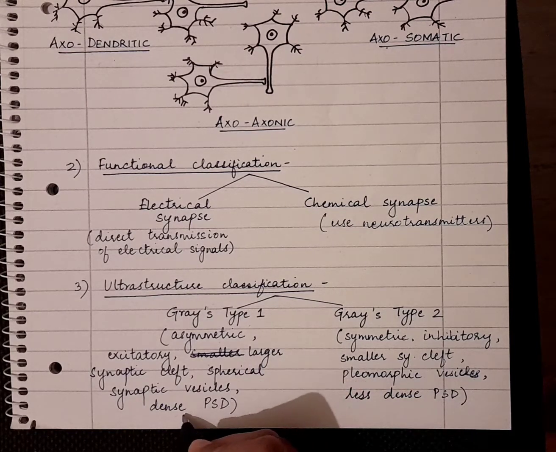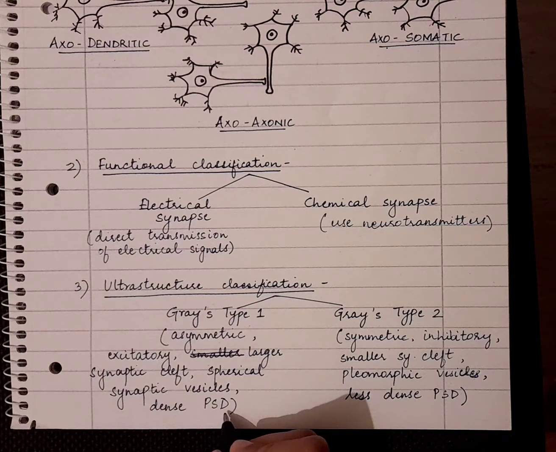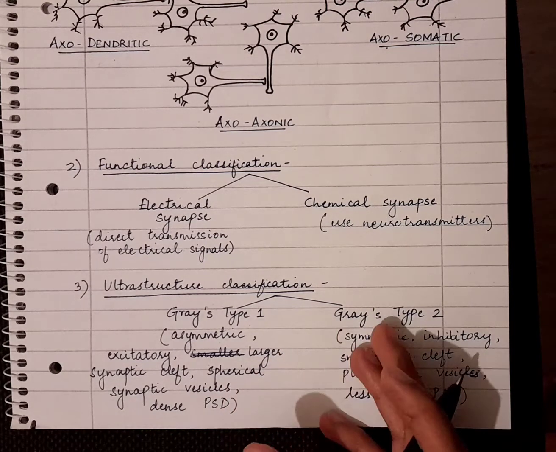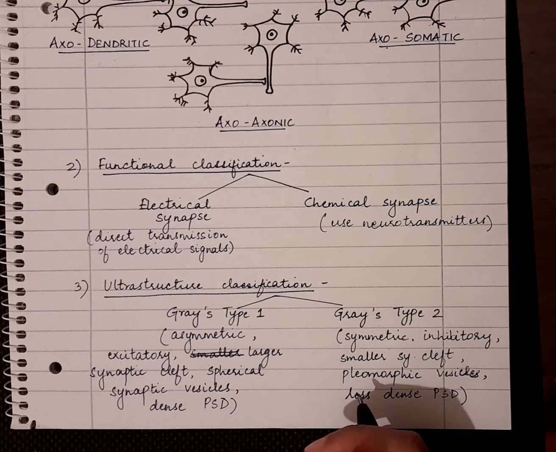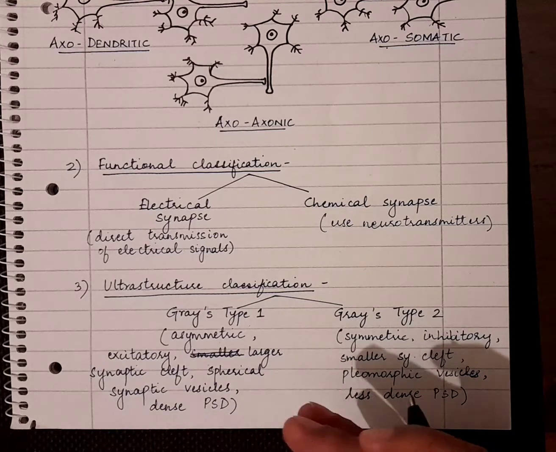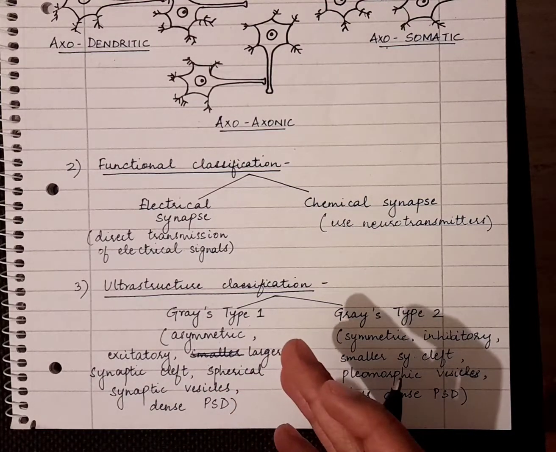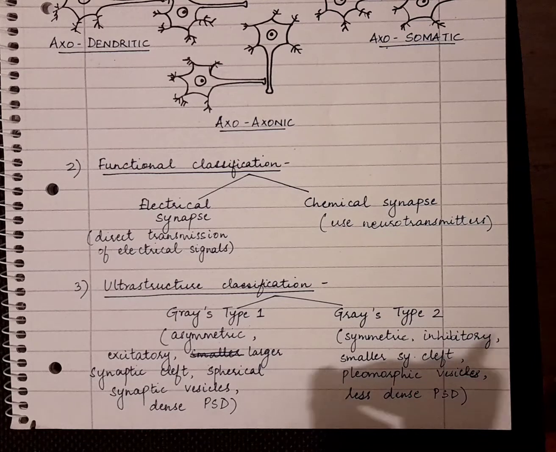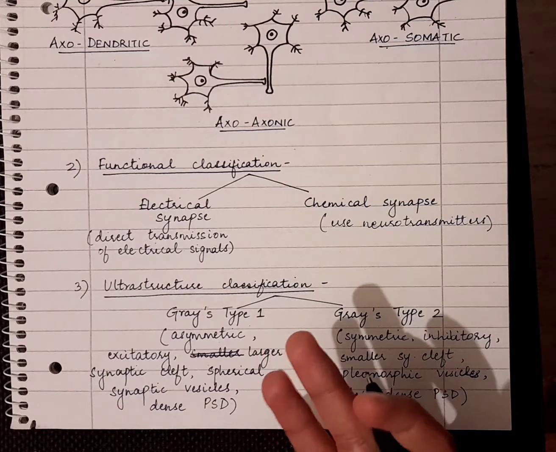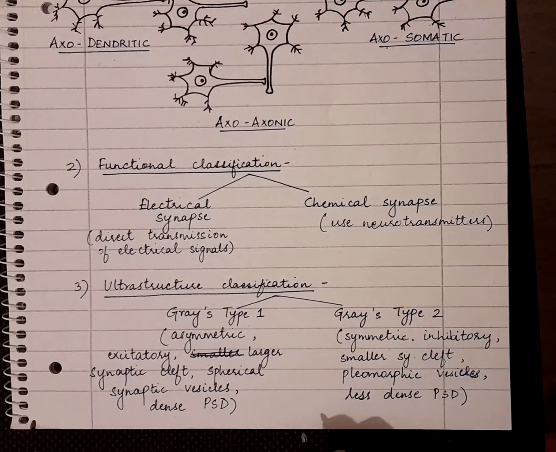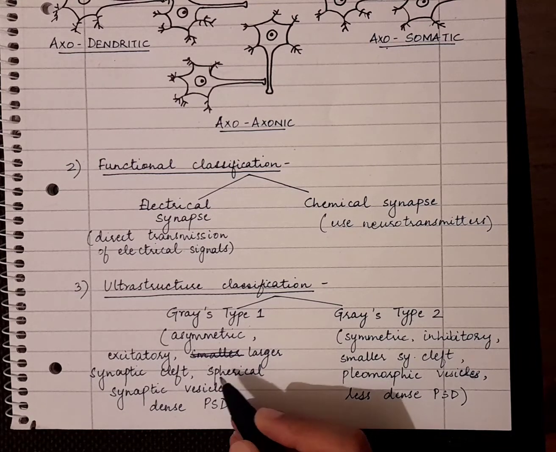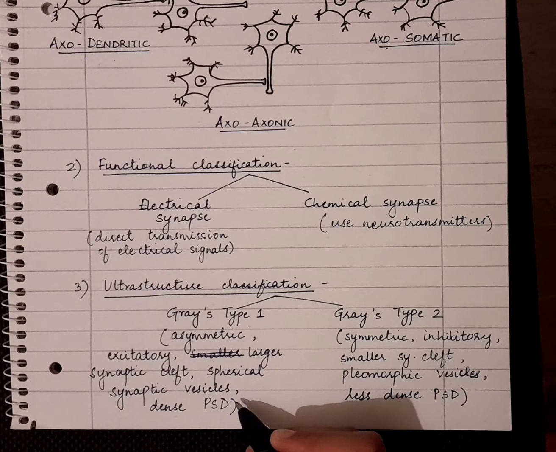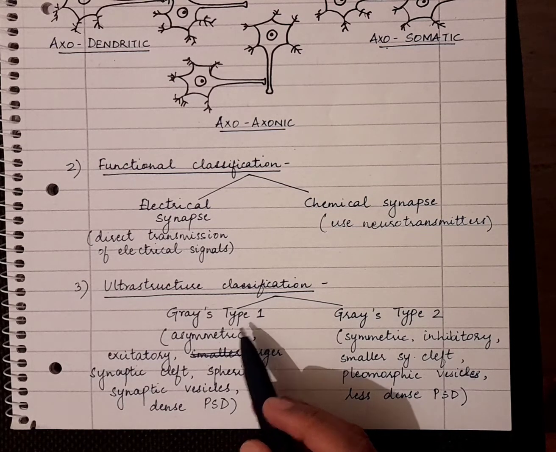They also have a dense postsynaptic density. Postsynaptic density is basically a network of proteins present on the postsynaptic membrane. If you see the image of the synapse taken from an electron microscope, you will see that it's very dense, so more postsynaptic density is present. So you can easily differentiate between the presynaptic and the postsynaptic membranes in this type of synapse.